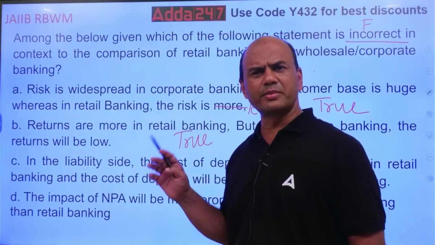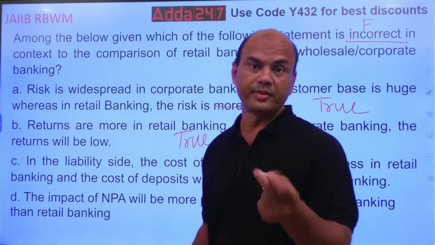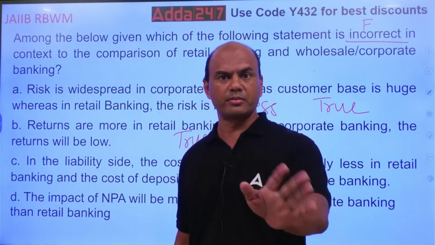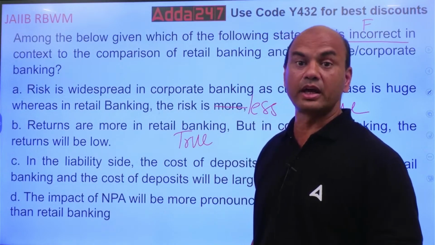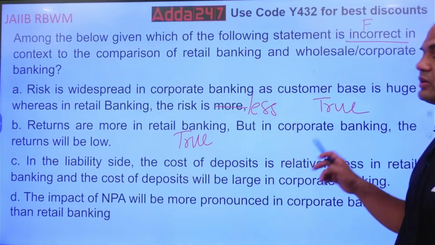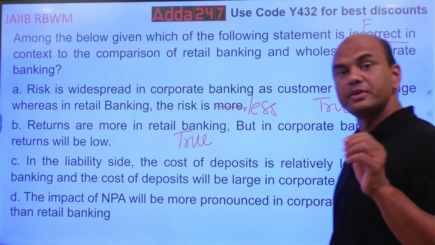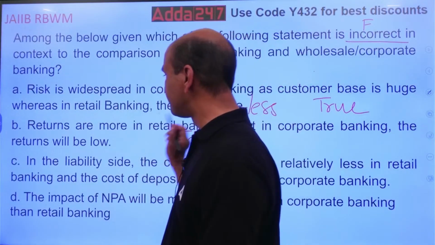Customer is not that disciplined. Whereas in corporate banking, immediately they run: sir, repo rate reduced by 0.25, when are you going to reduce my rate of interest? I want it today. Returns will be low. So this is the problem in corporate banking. Customer is very knowledgeable. So this is again true.